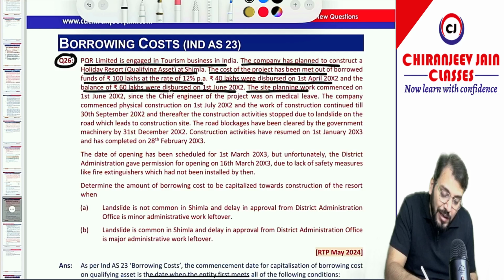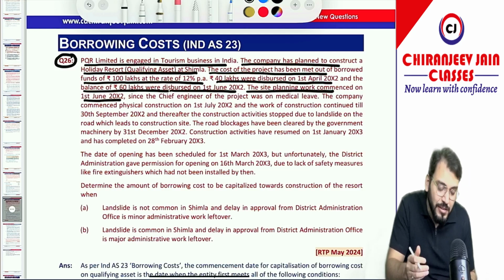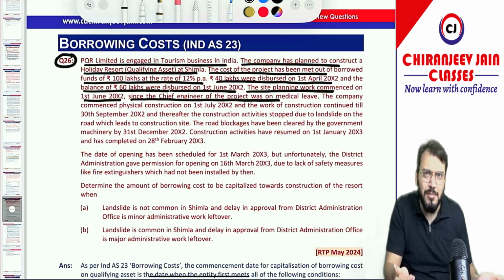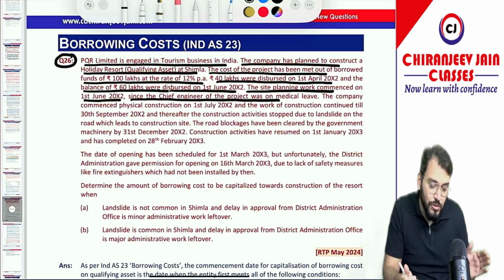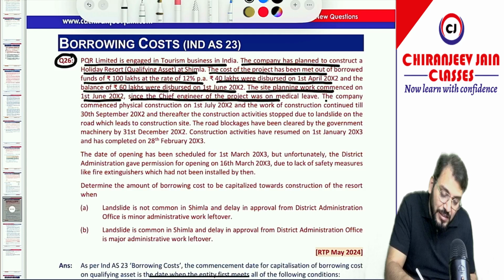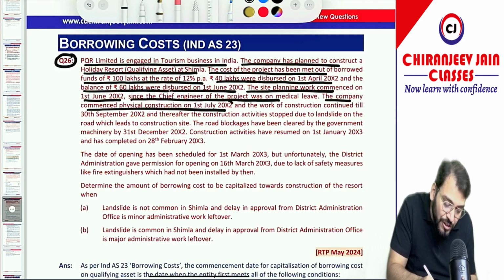The site planning work commenced on 1st June 2002. Since the chief engineer of the project was on medical leave, there was some delay in the construction. However, it is given that the company commenced the physical construction on 1st July 2002. The physical construction was started on 1st July 2002.